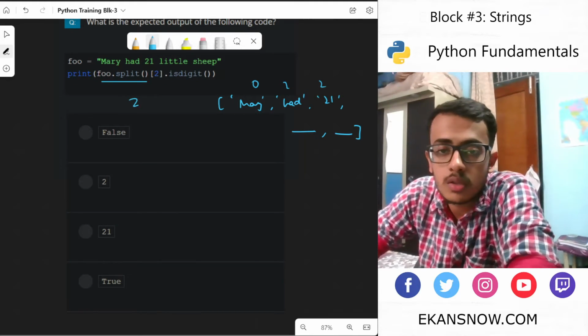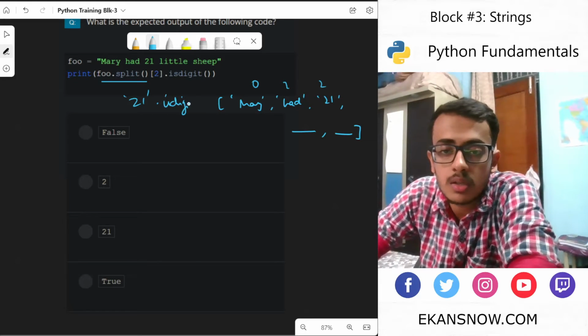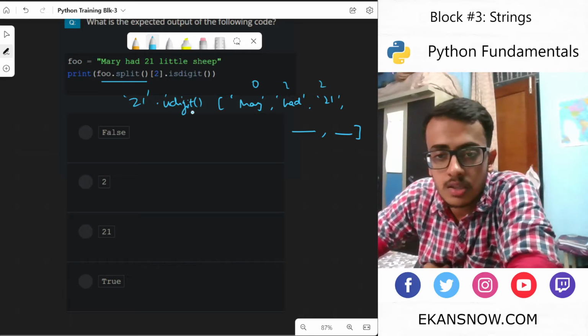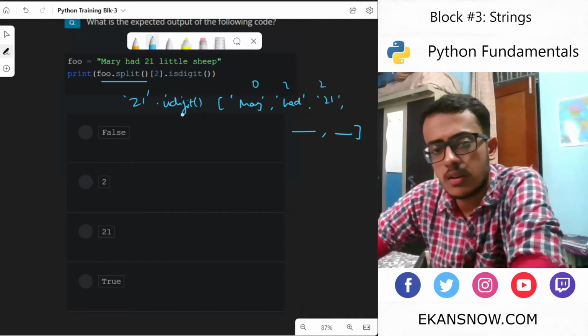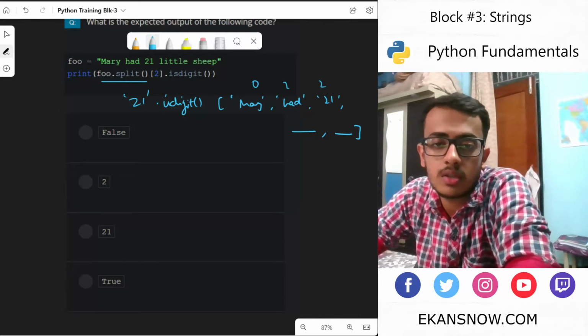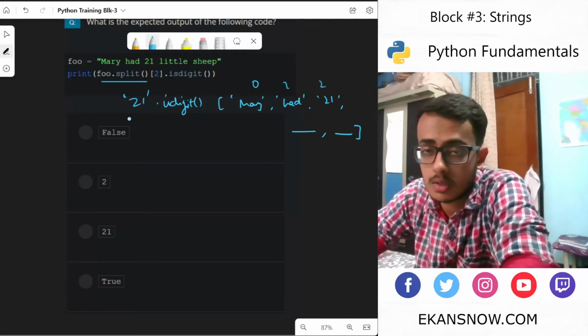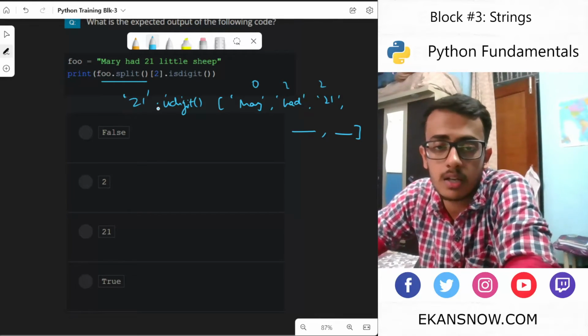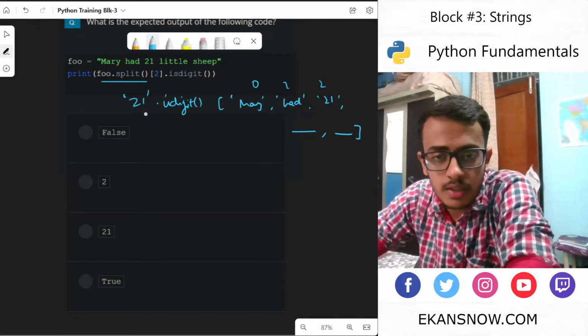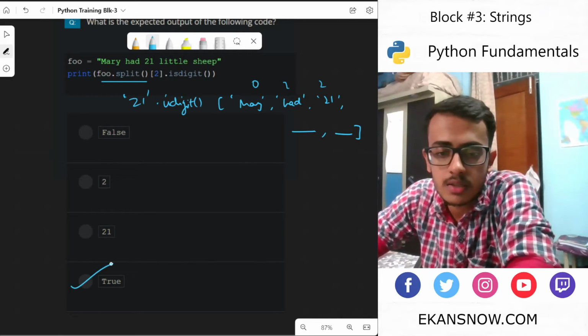So this would result into this, and we are trying to check if this is a digit. This function isdigit is a predefined function, and it would check if this string is a digit. Not contains, but is the entirety of the string a digit or not, which it is. Then it would result as true.